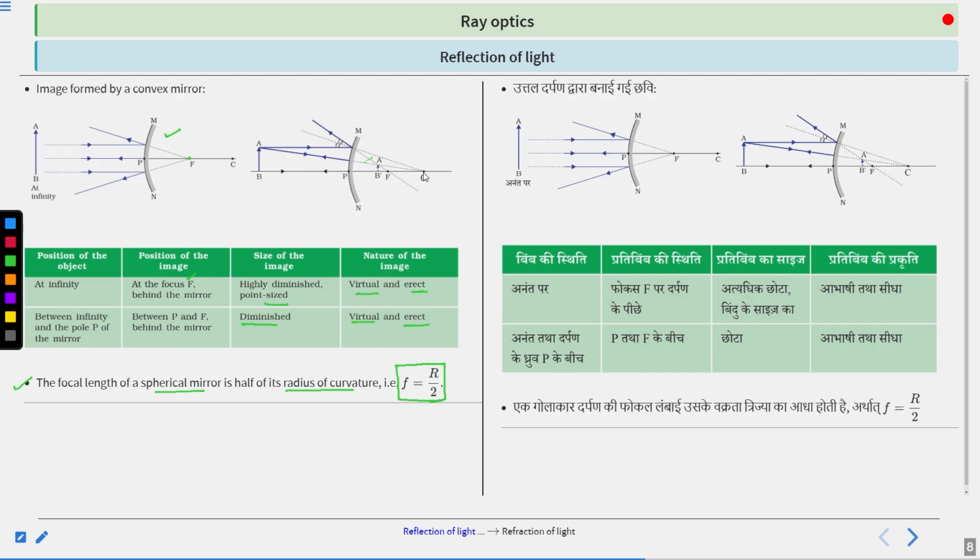From this point, this is the center and this is the pole. The distance from P to the center is R, the radius of curvature. And from the pole to F is the focal length. Clear? This is clear from this diagram. This is F and this is the radius of curvature. So the radius of curvature is 2 times the focal length. Clear? So this is the image formed by the convex mirror.